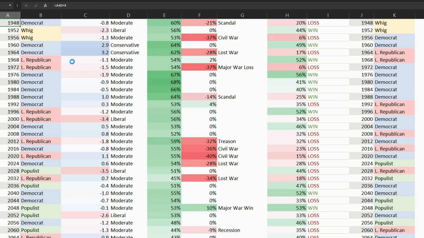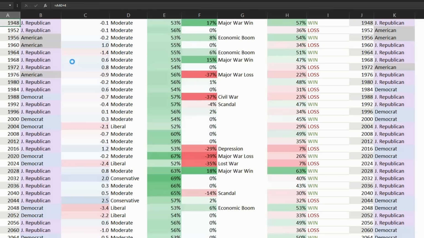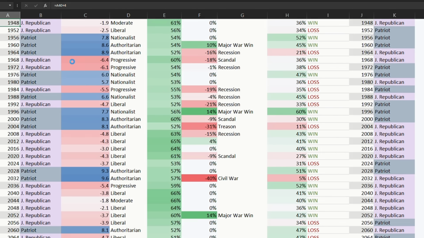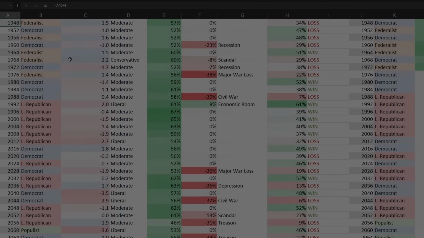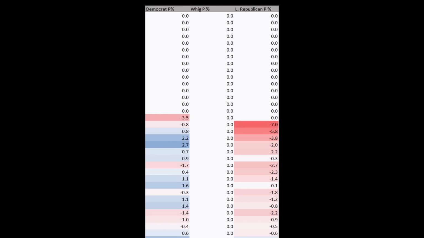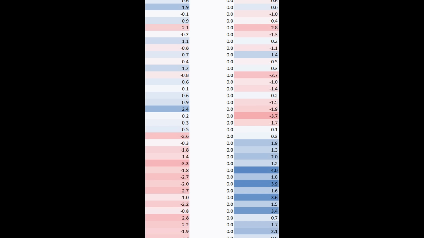Now, in all the times I've refreshed Excel to get new results, which is probably thousands of times at this point, I've never seen an ideologically committed party swap with another ideologically committed party. By this I mean I've never seen the Socialist Party become conservative. On the other hand, the Republican Party has become conservative plenty of times in this simulation, even though they're coded to start as a liberal party in the first place. For example, in this timeline, the Democrats are a moderate conservative party, and the Republicans start off as a moderate liberal party until 2000, probably because a national crisis adds energy into the system, at which point they swap.